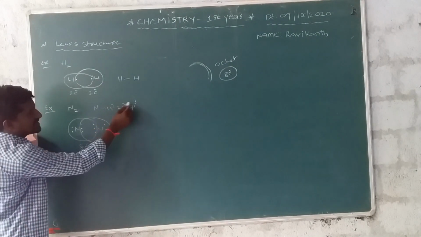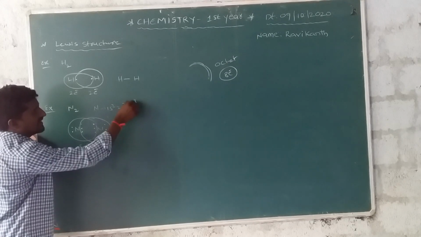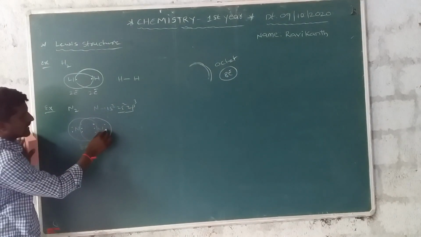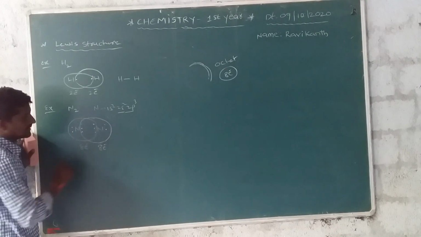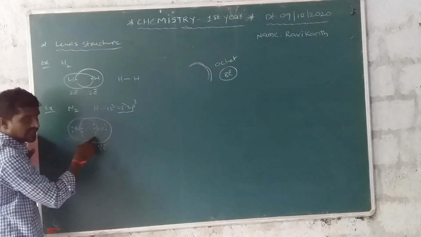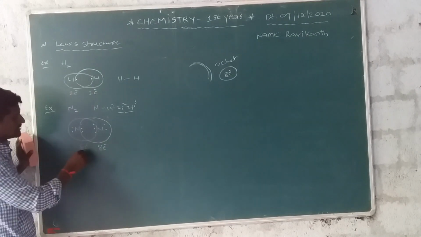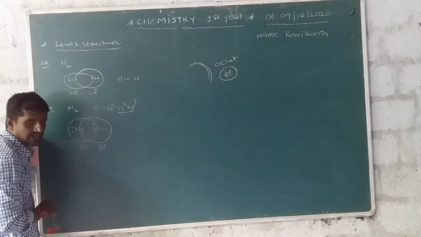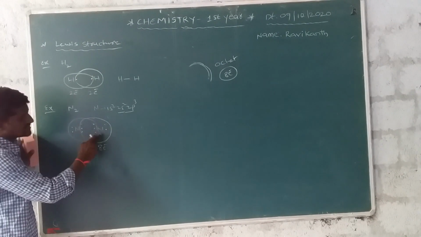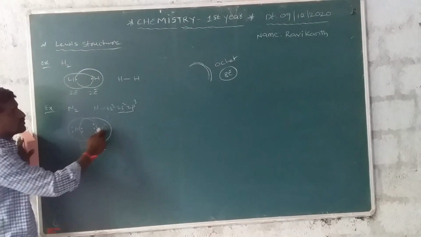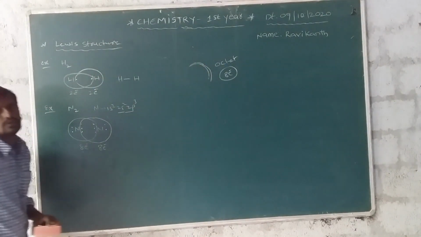How many electrons are present in the outermost orbital? 5 electrons. Each nitrogen atom has 5 electrons surrounding it. Totally this is 8 electrons, a stable configuration, and it obeys the octet rule.